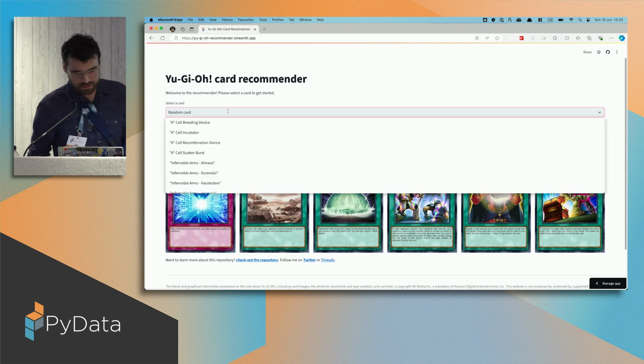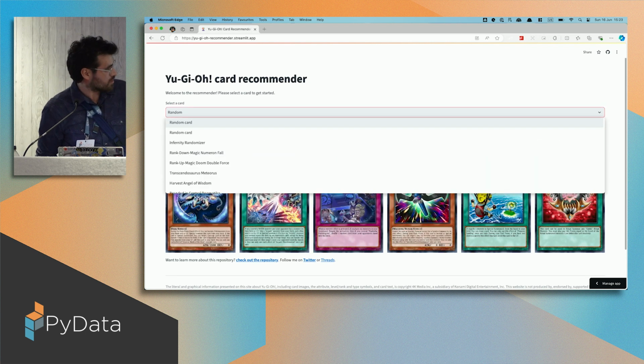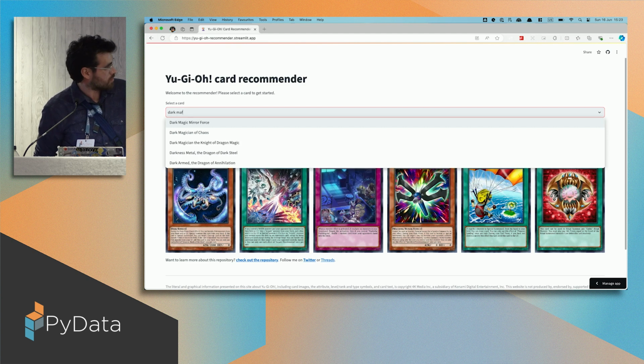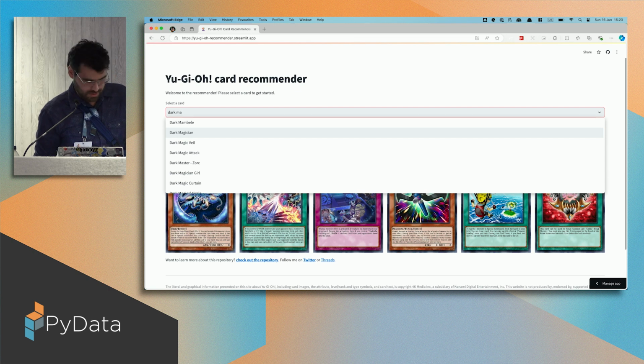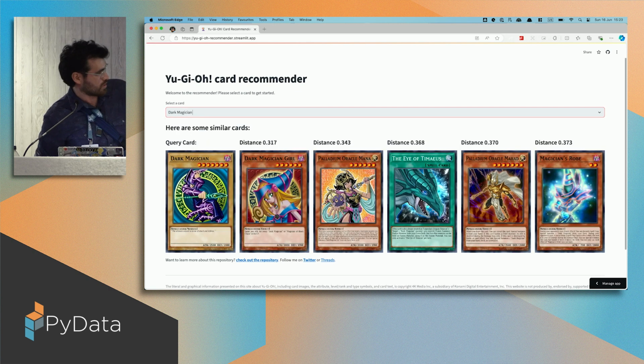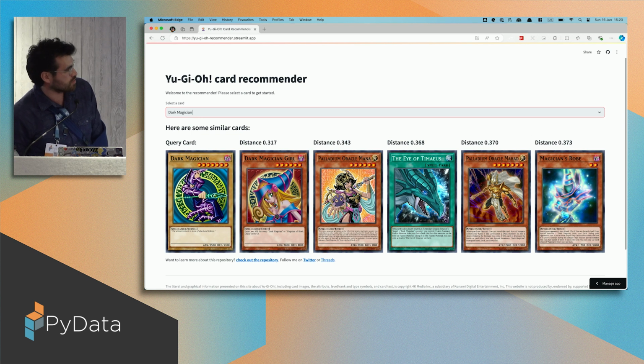So let me try with my childhood favorite card. So yeah, for example, the Dark Magician, those are the suggestions we get.